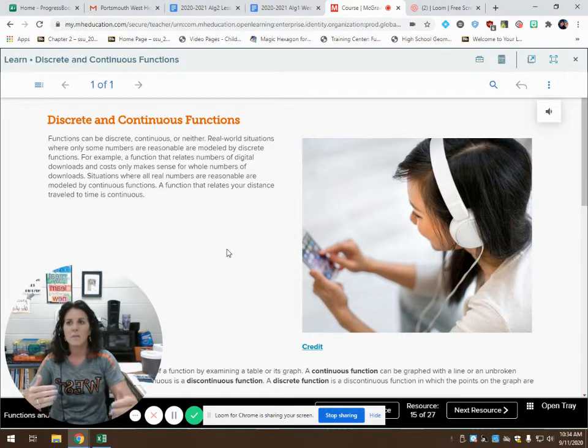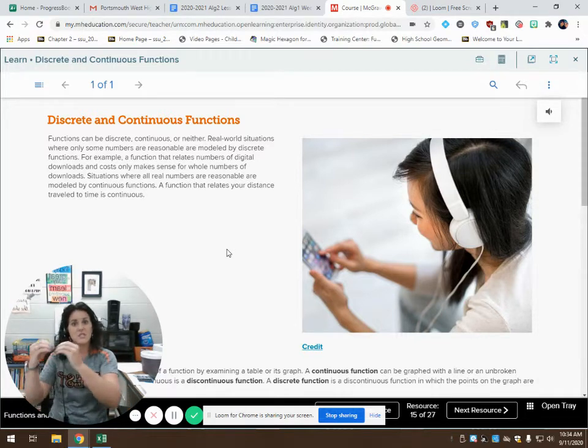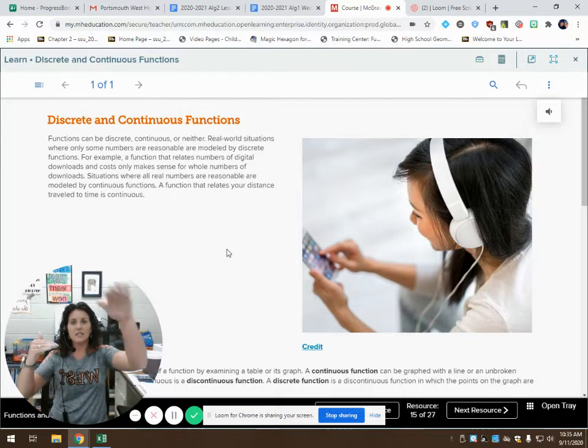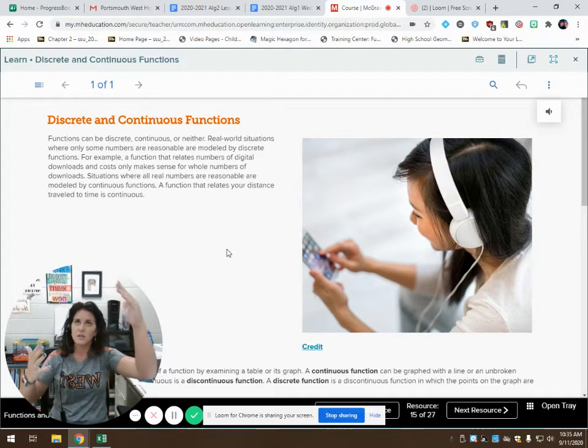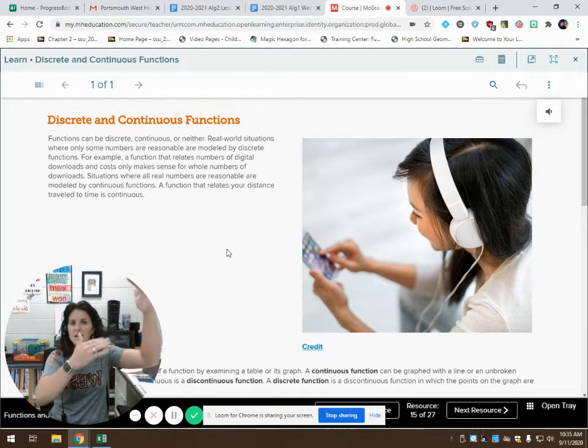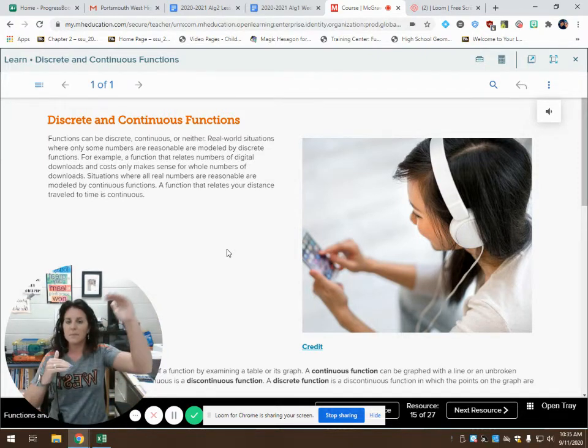But if we're talking about how much it costs to download 3 songs, each song costs 99 cents. So you're not going to download part of a song for 33 cents, a third of that song. That doesn't even make sense. So that would be a discrete function because one song is 99 cents. So 2 songs now cost 99 and 99, which is $1.98. 3 songs would cost $1.98 plus 99 more cents. You get the idea. We keep on going. We've got $2.97 now. So we're going to just keep building.